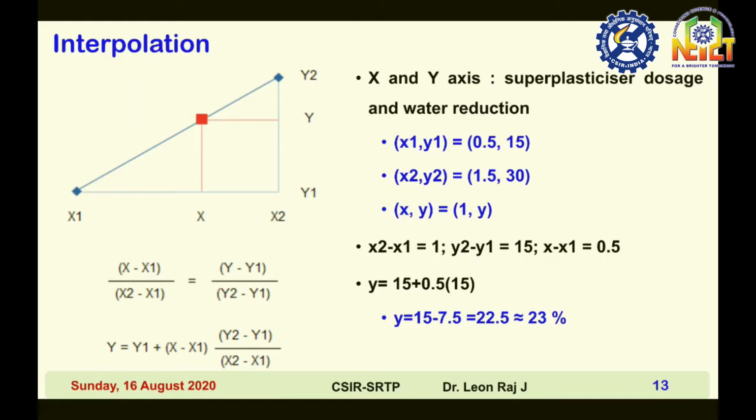And here is one example. X and y axis are superplasticizer dosage and water reduction respectively. Here x1, y1: x1 is superplasticizer 0.5%, y1 is the water reduction 15%, and x2, y2 are 1.5% and 30%. And here x is 1% and y is unknown. Just by substituting all these 3 points in the formula, you will get y equal to 23%. So this way we interpolate the values.